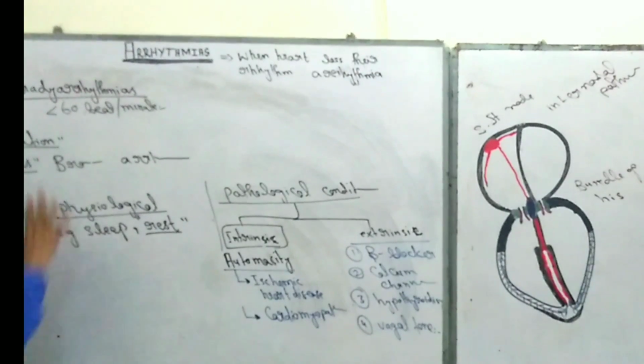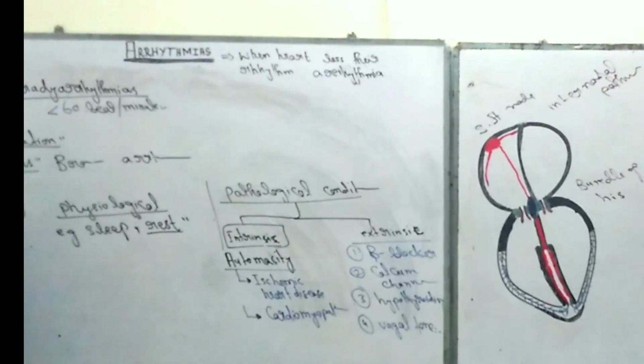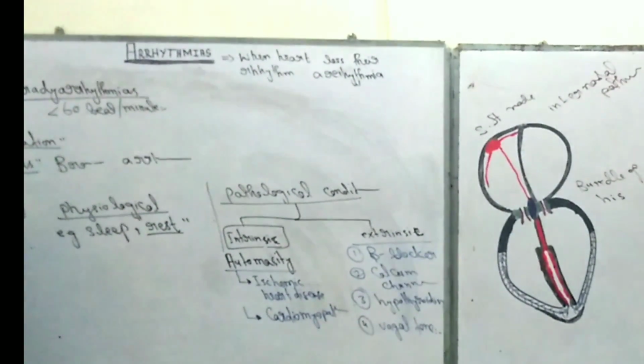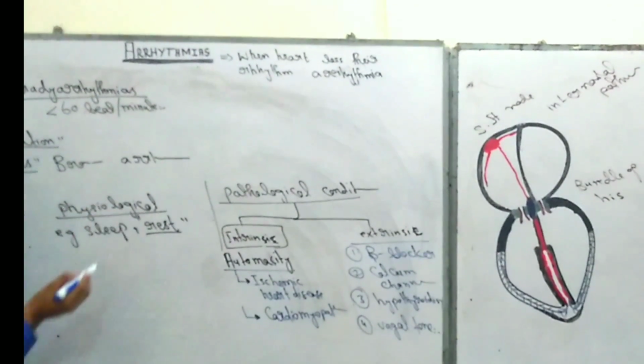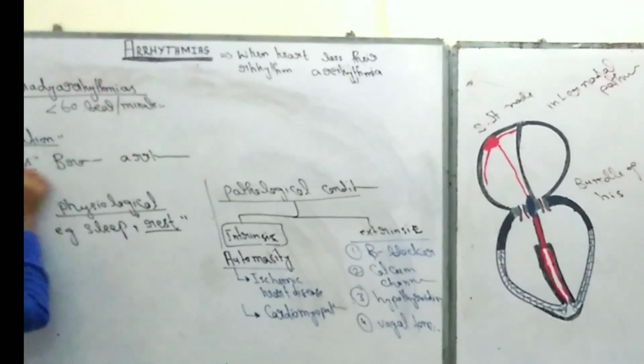So now what did you learn? Bradyarrhythmia means the heart rate is less than 60 beats per minute, and the first bradyarrhythmia that arises from the heart is sinus bradyarrhythmia.